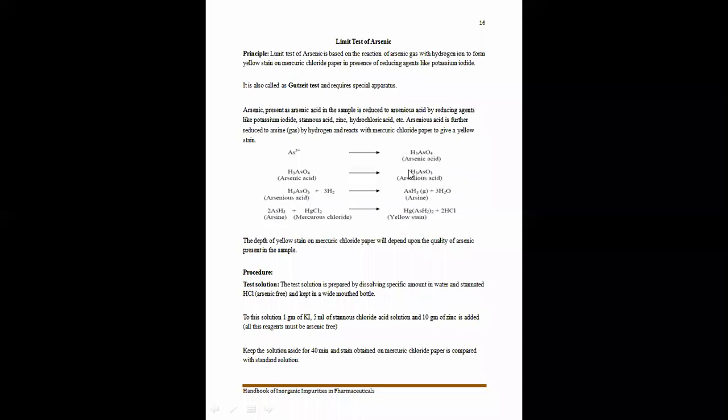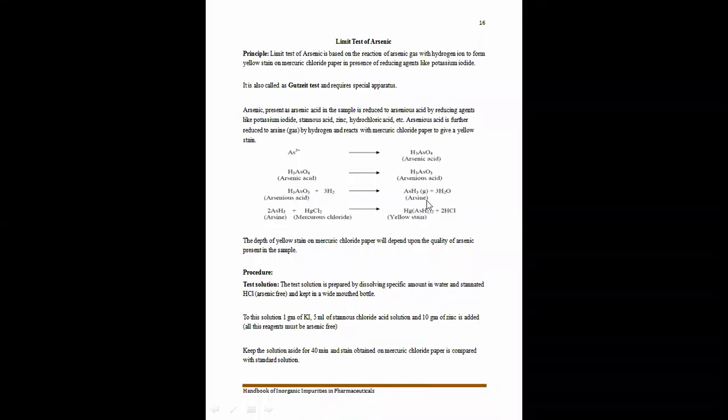This arsenous acid, when reacting with hydrogen gas, is converted into arsine gas. This arsine gas is trapped by the mercuric chloride paper, which takes a yellow stain.